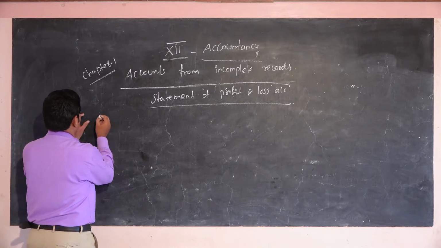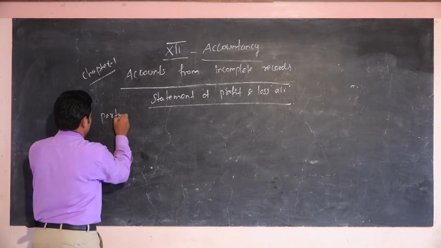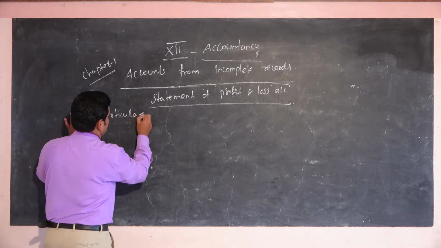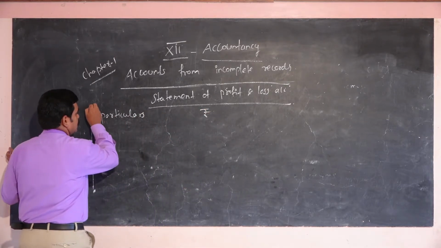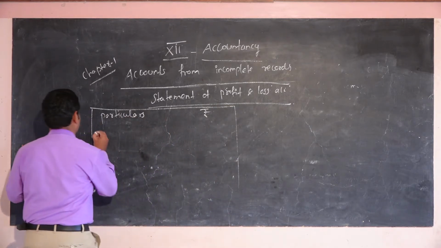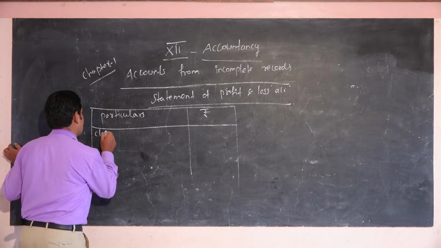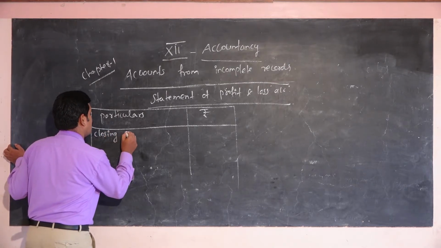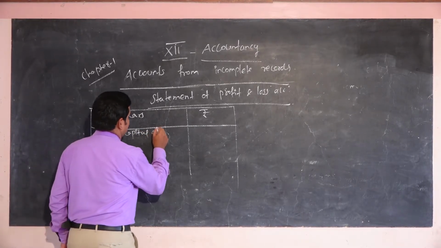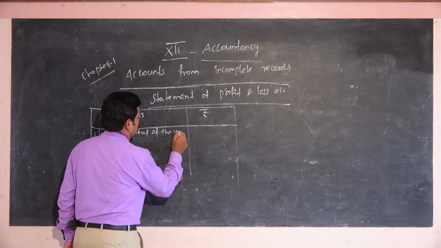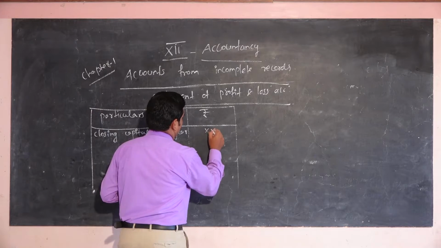The first concept is to open the particulars, with the amount in rupees. The first item is the closing capital of the year, that is the current year, with the sum of the amount.